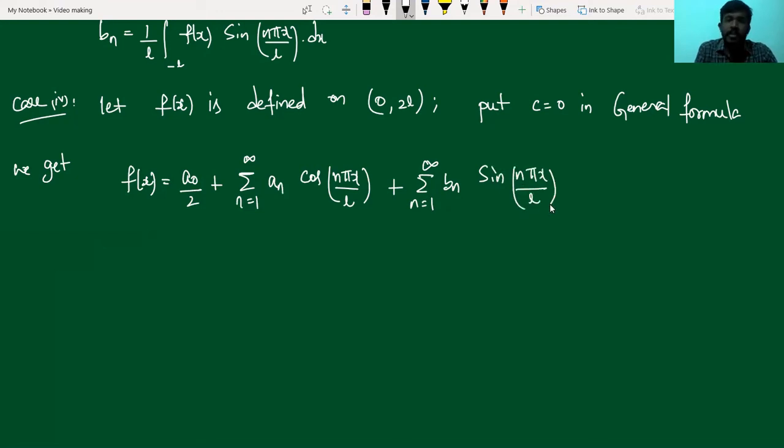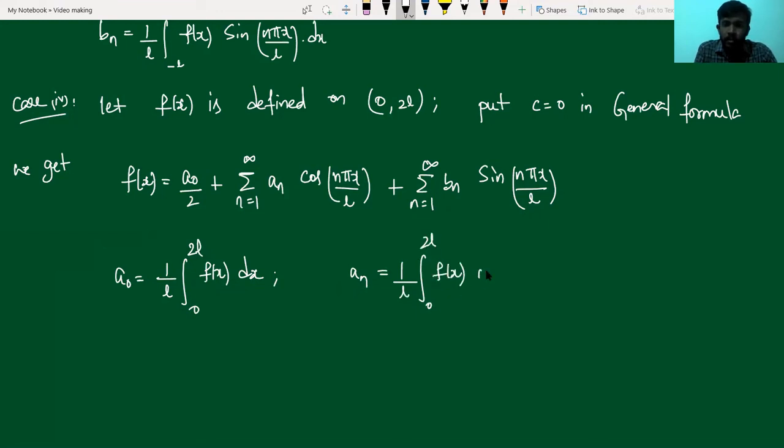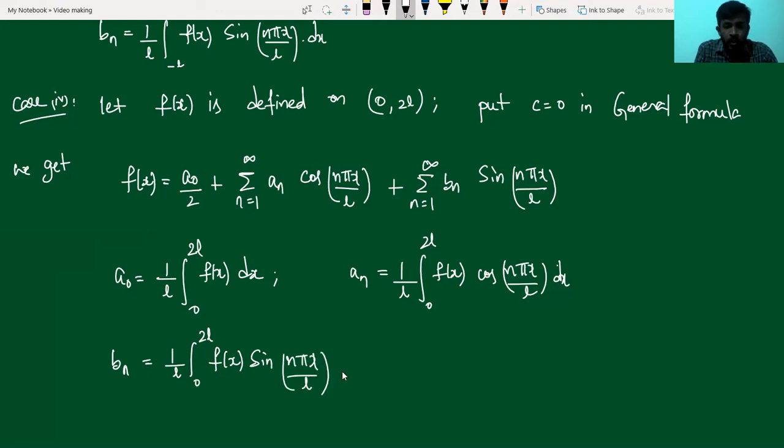The Fourier coefficient a0 is given by 1 by L integral 0 to 2L f of x dx, and the coefficient an is given by 1 upon L integral 0 to 2L f of x cos n pi x by L dx. In the same way, the Fourier coefficient bn for the case 0 to 2L is given by 1 upon L integral 0 to 2L f of x sin n pi x by L dx.